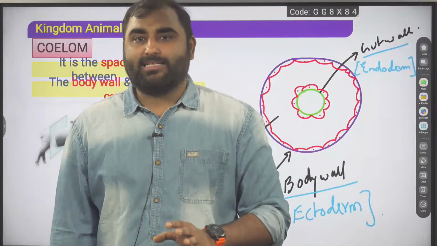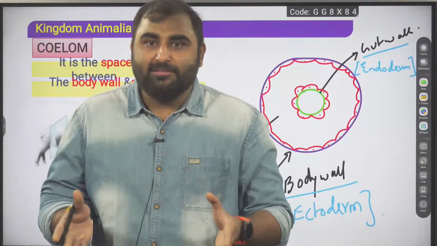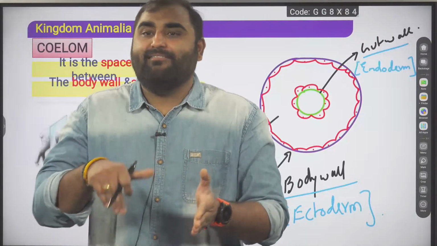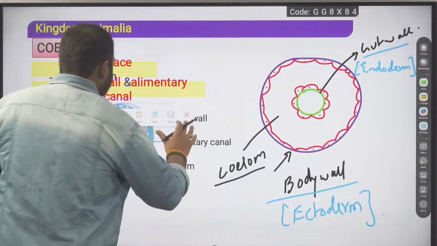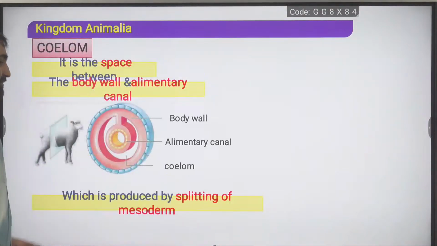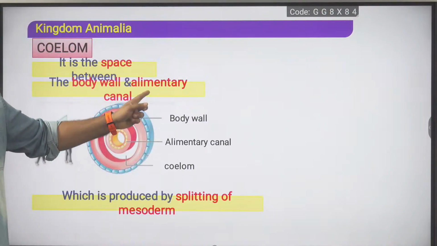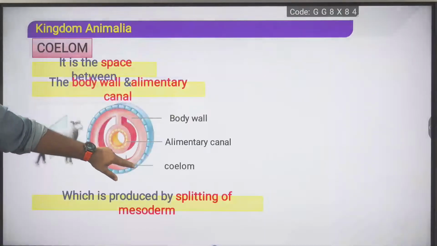Just being triploblastic, you cannot be a coelomate. For that, you need to make a proper splitting of the mesoderm, then the cavity will be formed. So going ahead, I hope this basic part is clear to you all. See, what is the point written? Coelom is a space between the body wall and the alimentary canal, produced by the splitting of the mesoderm.